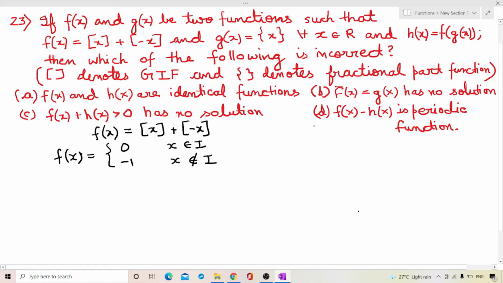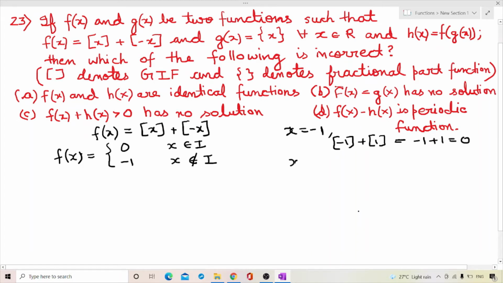Now this can be seen by taking x as any integer value. For example, if I take x to be equal to -1, then this is an integer, so f(x) will be [-1] plus [1], that is -1 plus 1, which is equal to 0.